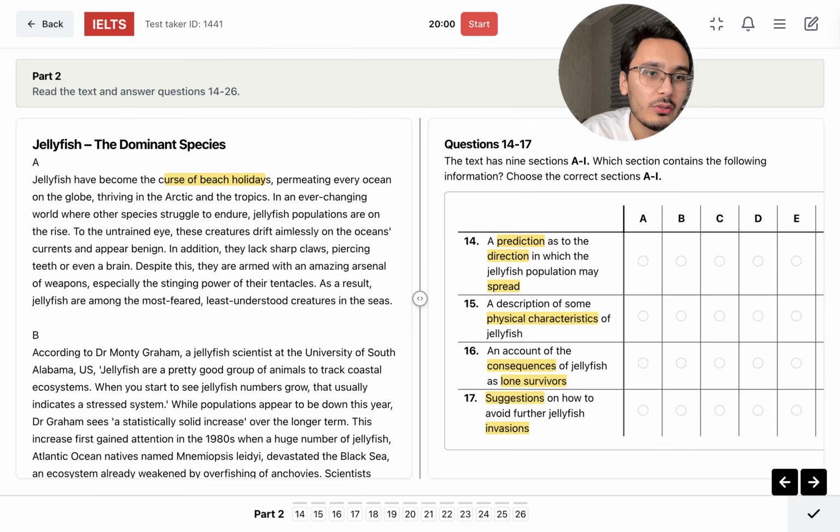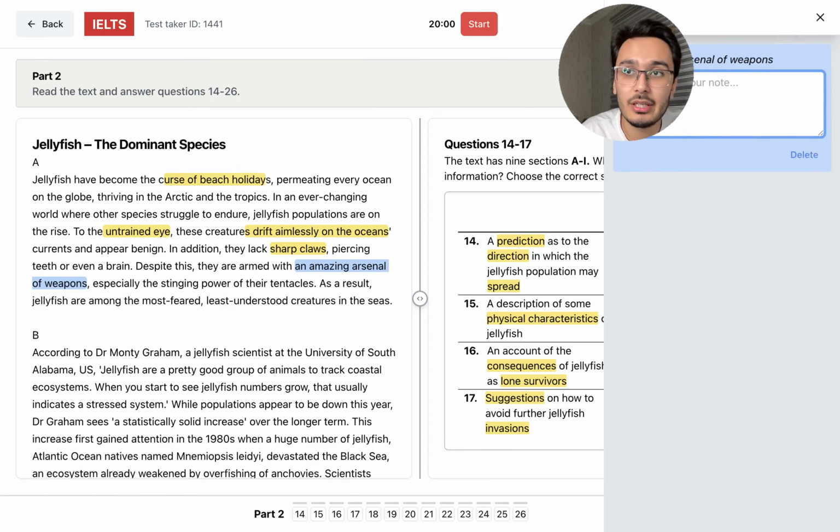Okay, interesting. To the untrained eye, if your eye hasn't got used to it, right? Like if your eyes have not got used to it, these creatures drift aimlessly on the ocean's currents and appear benign. It feels like they just swim without any purpose. In addition, they lack sharp claws, piercing teeth, or even a brain. So they don't even have a brain. Despite this, they are armed with an amazing arsenal of weapons. They have a weapon. Oh, okay.